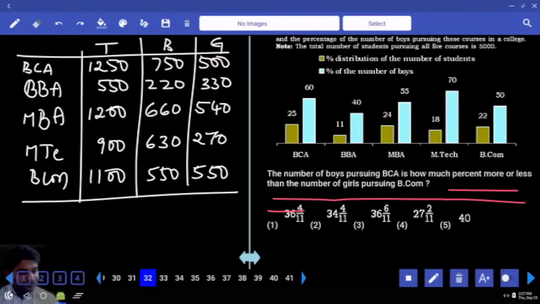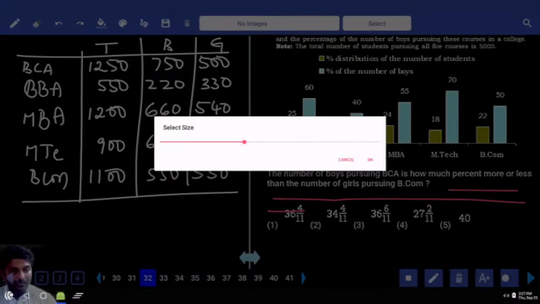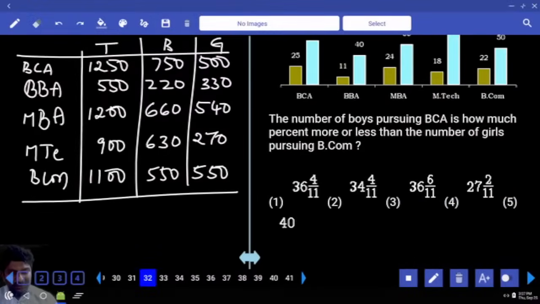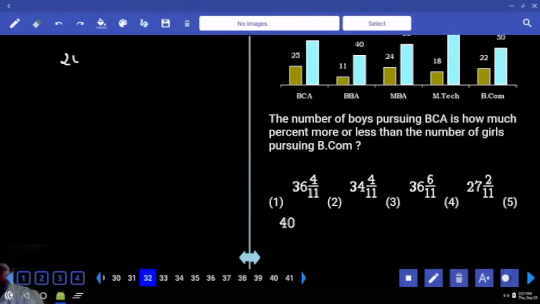Next. Number of boys pursuing BCA is how much percentage more or less than girls pursuing BCom? Girls pursuing BCom 550. With respect to 550, 750 is 200 more, so 200 upon 550 into 100.